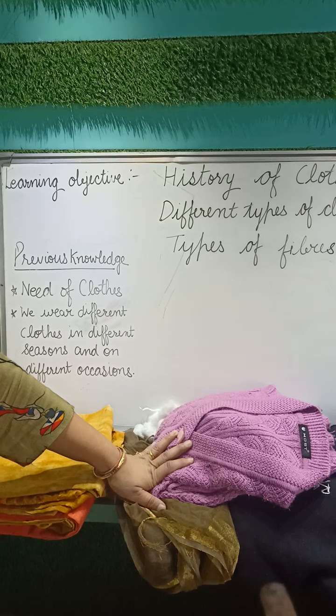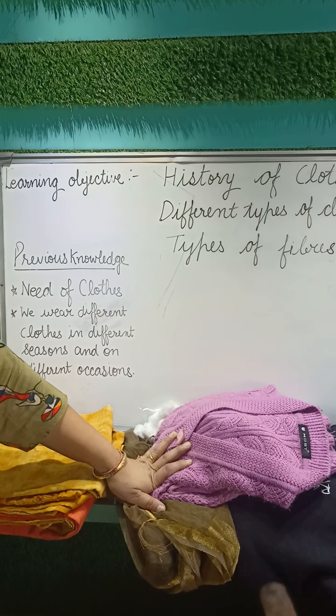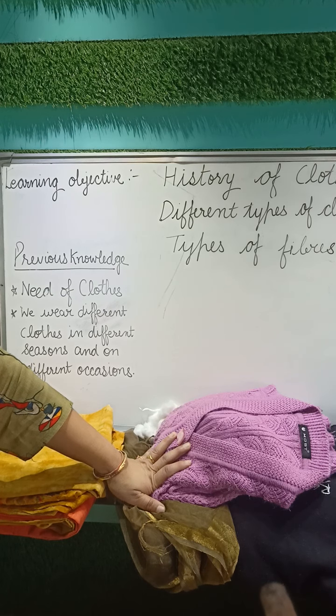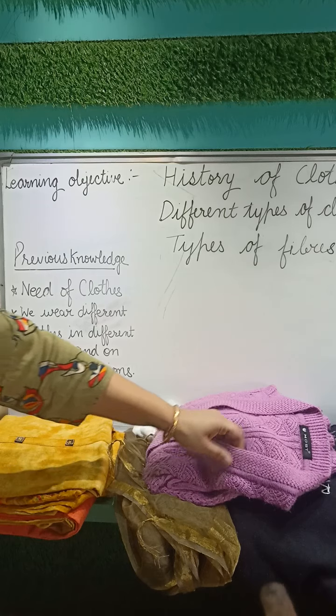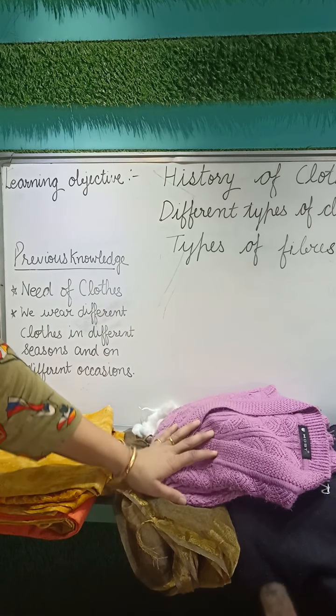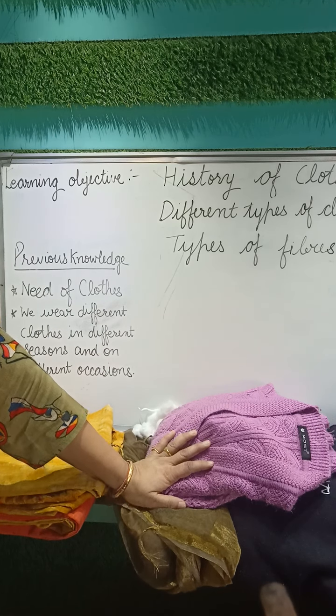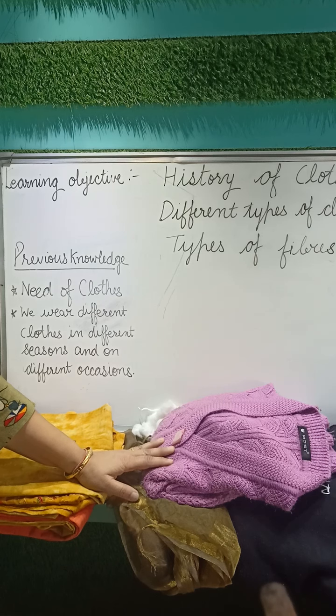Now we will study the second kind of fiber, that is known as synthetic fiber. There are some fibers which are not obtained from the plants or from the animals, which are obtained from chemicals and which are prepared by humans. They are known as synthetic fibers.